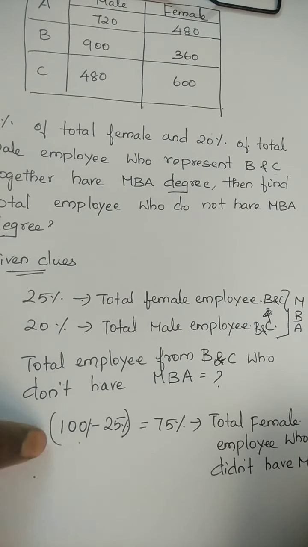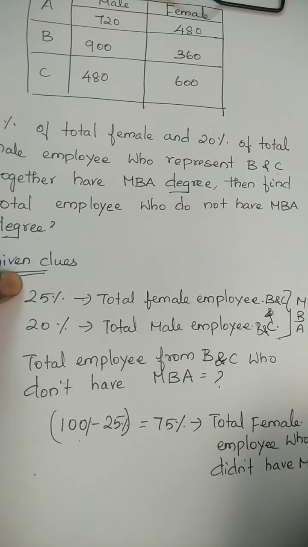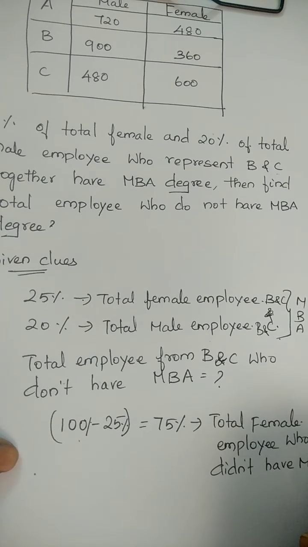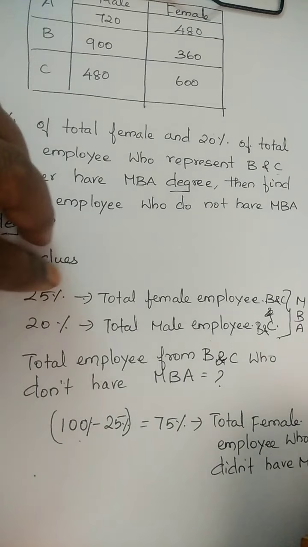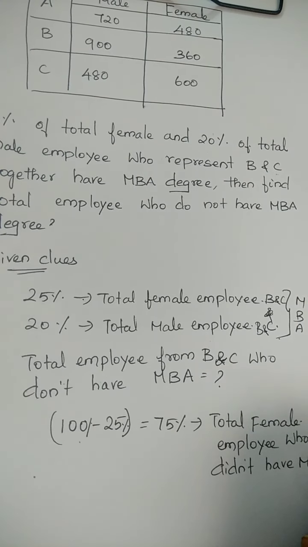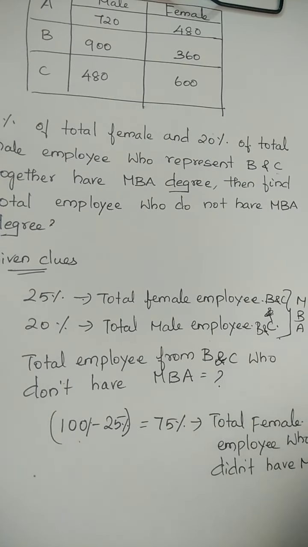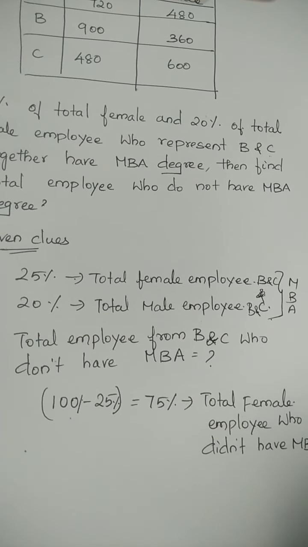Just subtract 25% from 100%. They gave 25% of total female employees who did an MBA, so if you subtract 100 minus 25, we get the total female employees who didn't have an MBA.